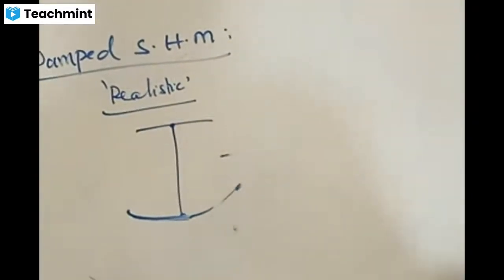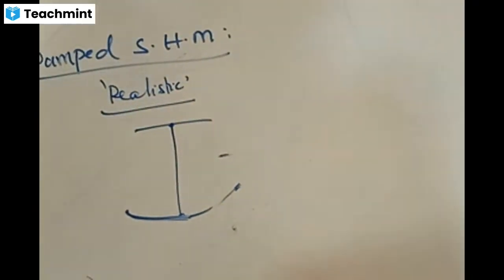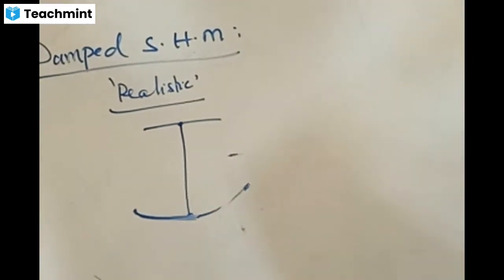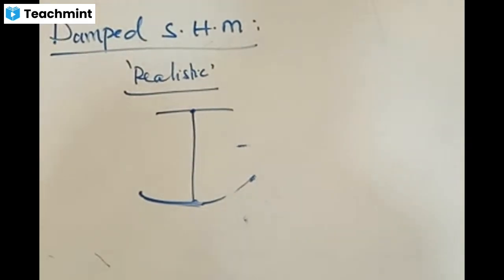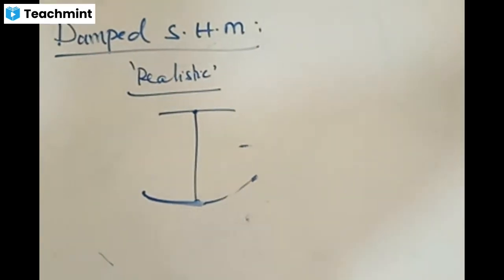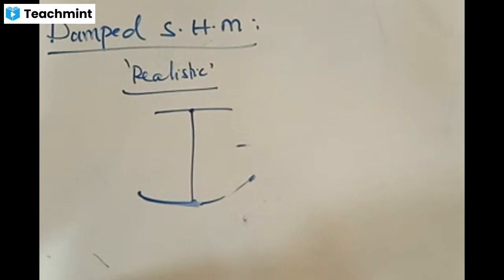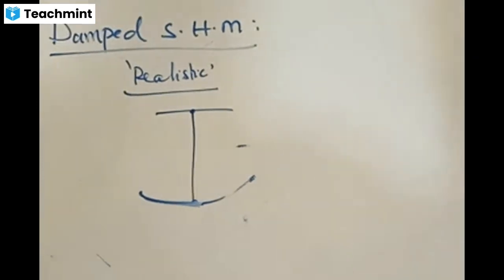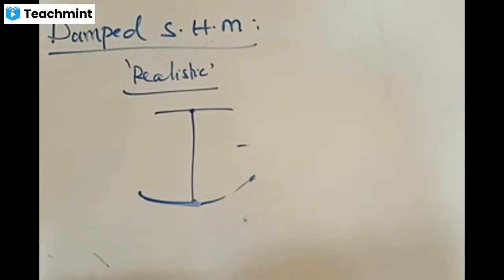How to define damped oscillation? Damped simple harmonic motion: if the amplitude of oscillation reduces continuously, as we find in realistic cases, then such kind of oscillations are called damped oscillations. The practical that you have done yesterday, or what you are going to do this week, about the simple pendulum, is an example for damped oscillation.